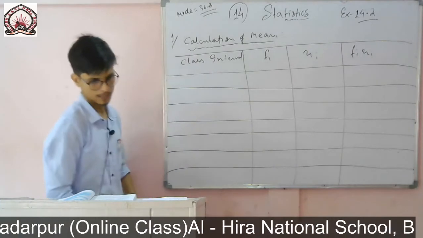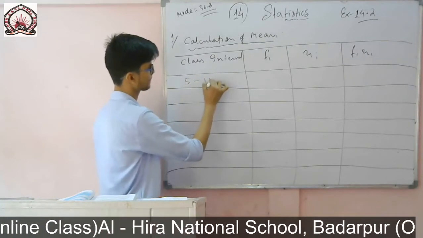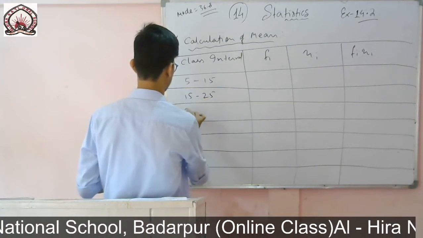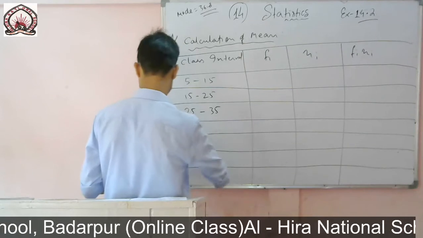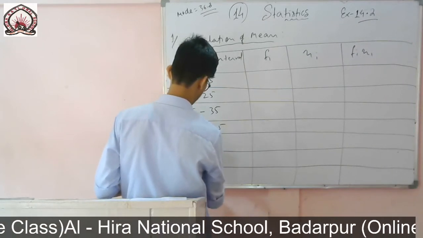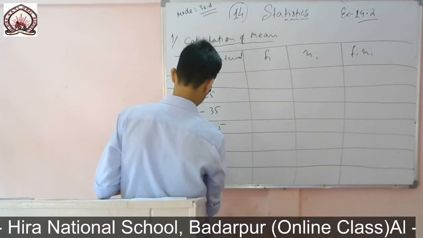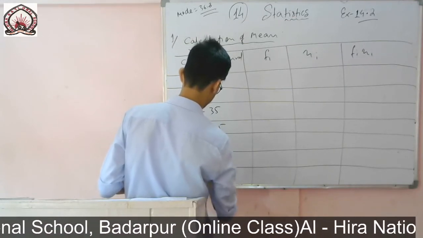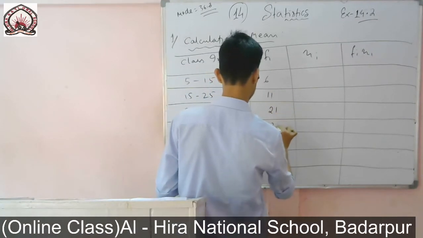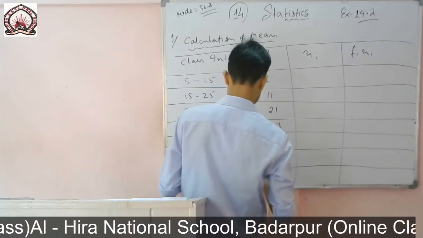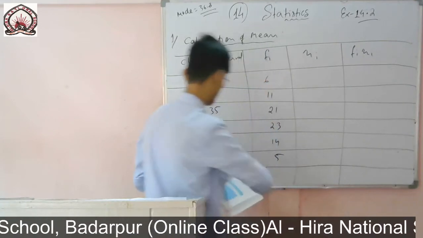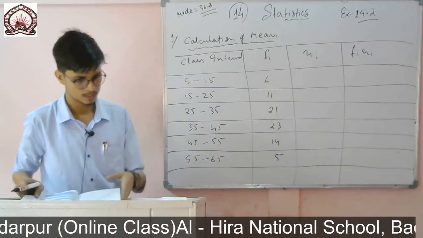Okay, so now I'll write the intervals: 5 to 15, then 15 to 25, then 25 to 35, then 35 to 45, 45 to 55, 55 to 65. And the frequencies given are 6, 11, 21, 23, 14 and 5.